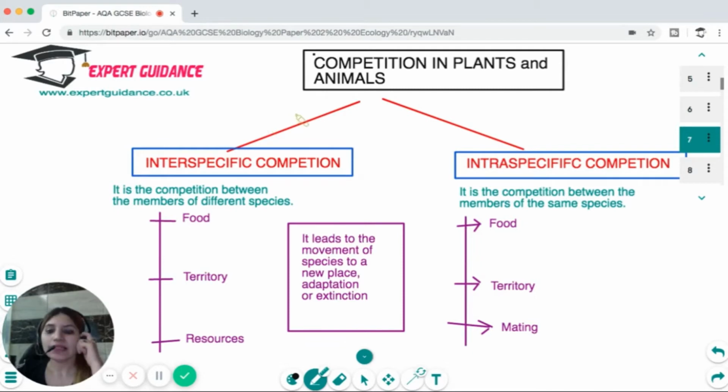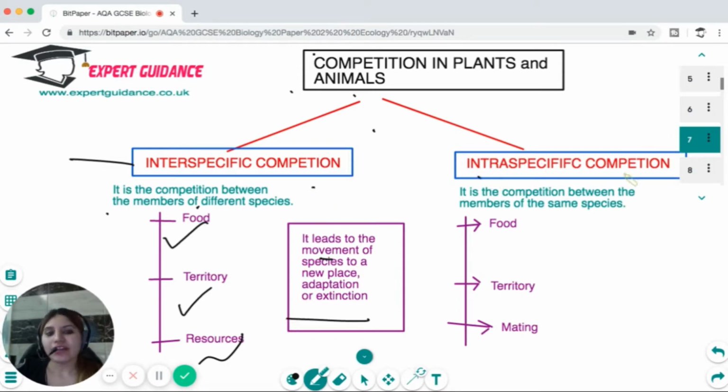Now, let's see what is the competition in plants and animals. The competition is of two types. Interspecific is a competition between the members of different species, who fight for food, territory, and resources. This competition can lead to the movement of the species to a new place if they cannot outcompete. It can lead to adaptation, which makes them a better survivor, or if there are organisms which cannot cope with the competition, they can become extinct.